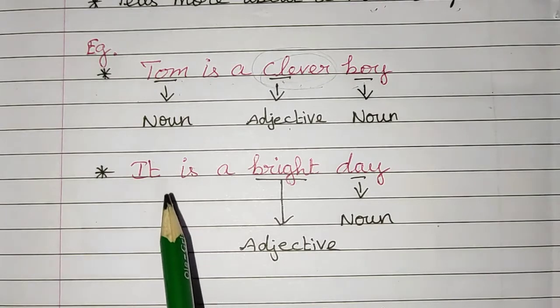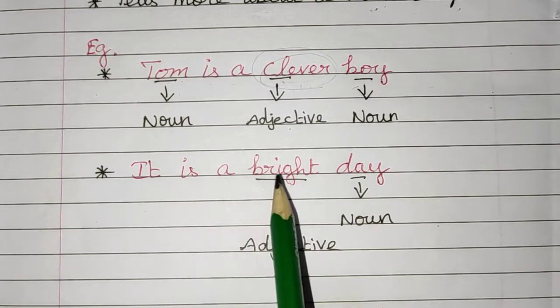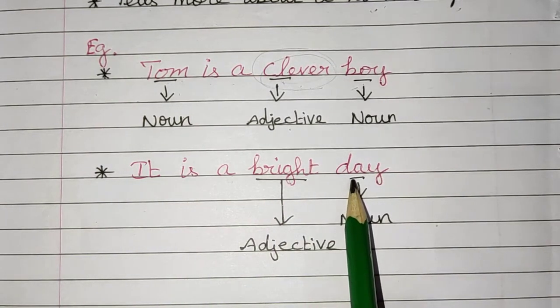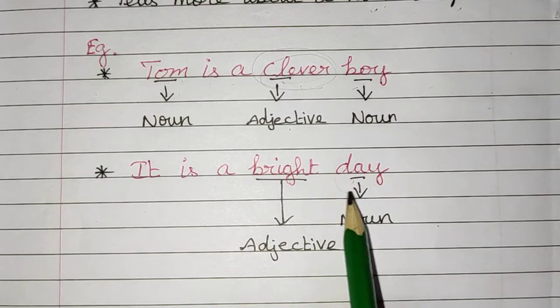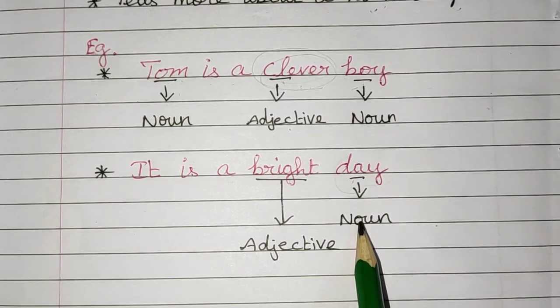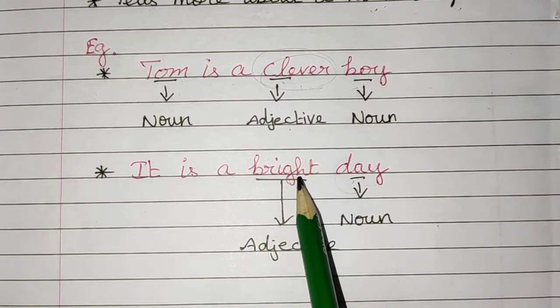Second example, it is a bright day. Here day is a noun. So how is that day? Is it dull? No, here it is given as bright.